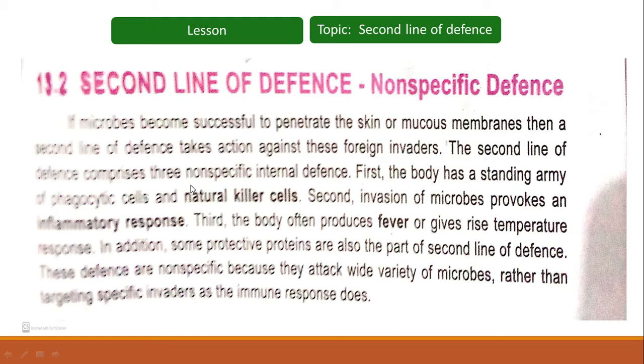First, the body has a standing army of phagocytic cells and natural killer cells. So firstly, as microbes enter our body, it has some soldiers, a standing army of phagocytic cells and natural killer cells. Phagocytic cells are the cells which can bring about the process of phagocytosis.